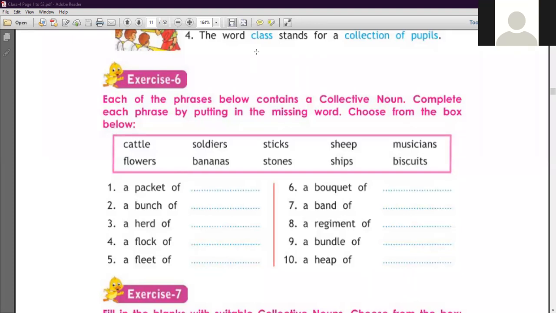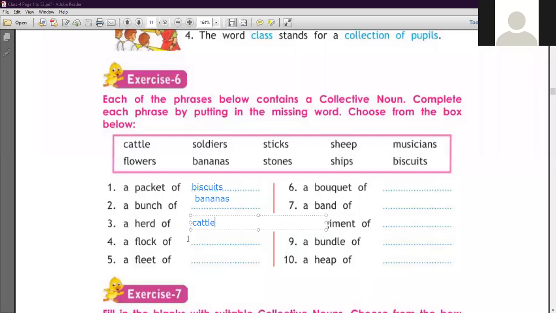Okay, number 1 is here, we have to write a packet of biscuits, biscuits. Number 2 is a bunch of bananas, bananas. Number 3 is a herd of cattle, cattle, clear?